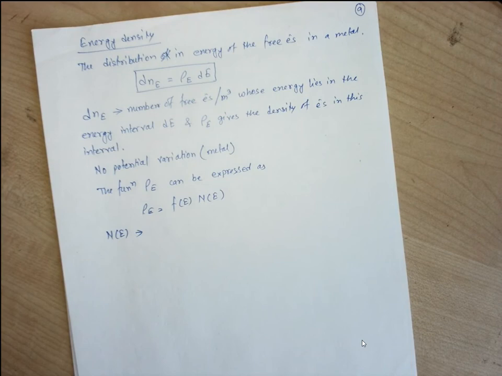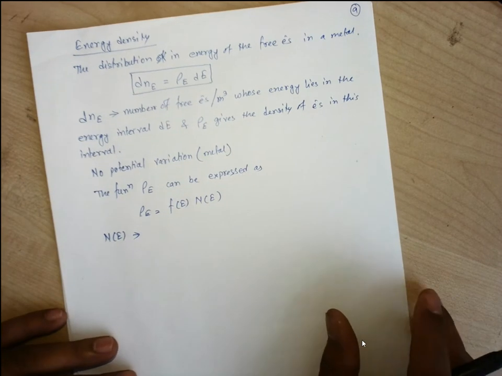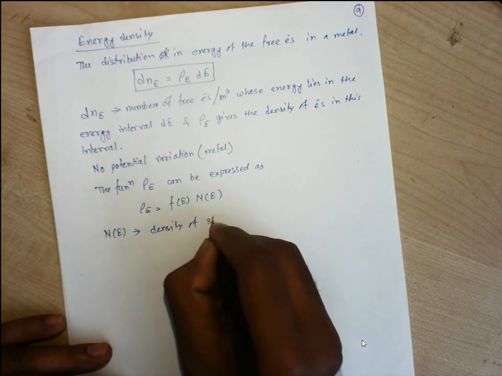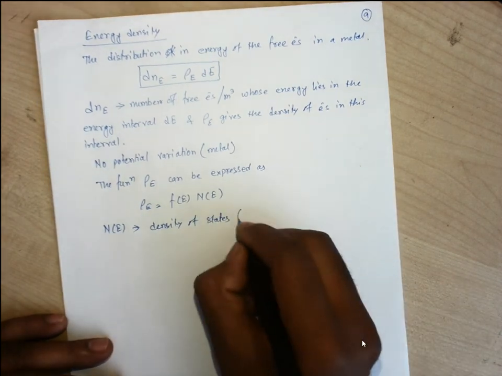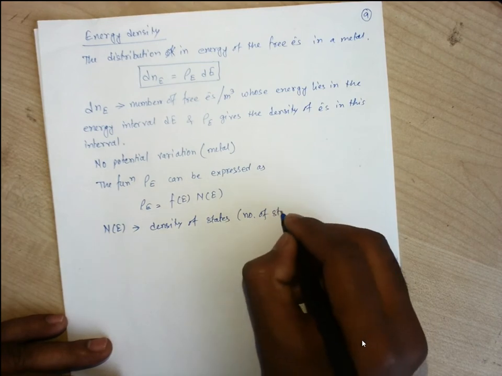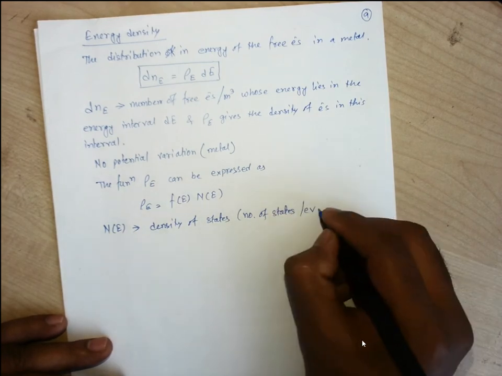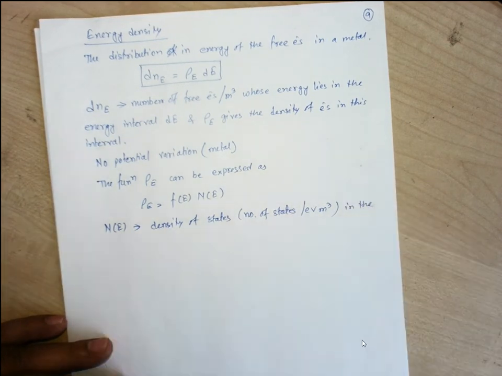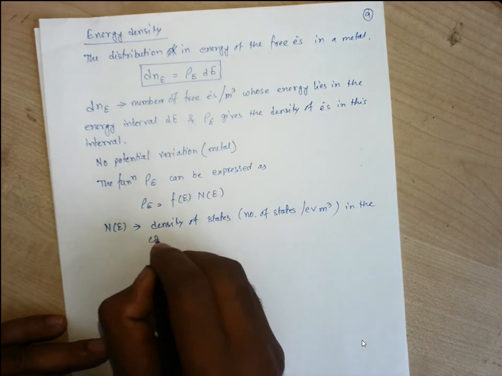Obviously when we consider n numbers of electrons in a particular energy interval, those electrons will acquire some energy states. If we have 10 electrons, then each electron will have a discrete energy state. So that is what Ne represents, the density of states, or the number of states per electron volt per cubic meter in the conduction band, as we have been considering only the electrons in the conduction band.